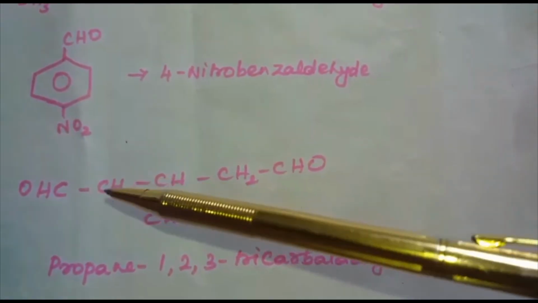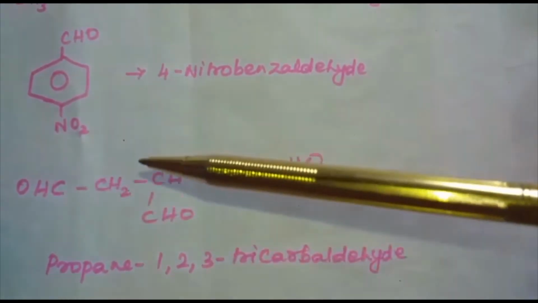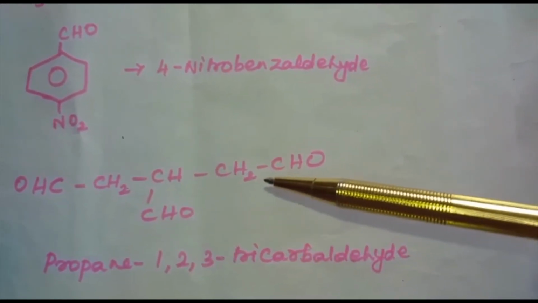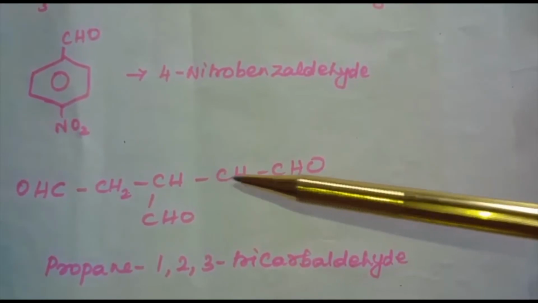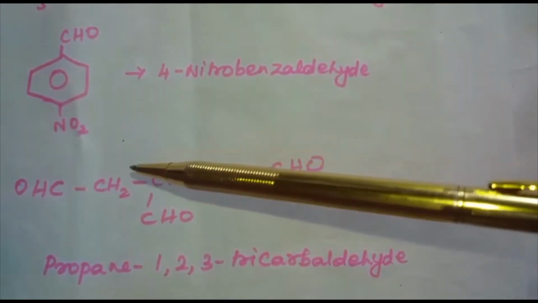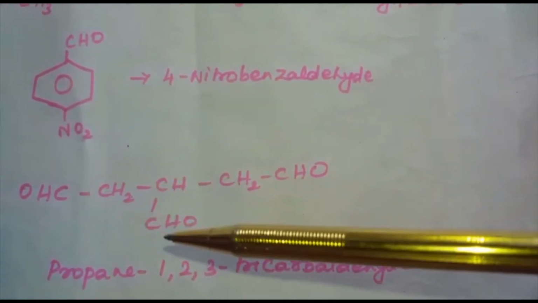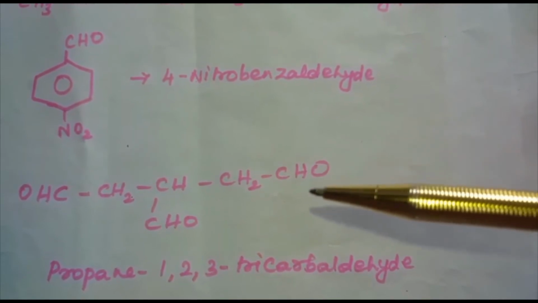And here if you see CH2, here one hydrogen is replaced by a CHO group. Here also one hydrogen is replaced by a CHO group. Here also one hydrogen is replaced by a CHO group. So what is the name of the compound? What is the parent alkane? That is propane. Propane-1,2,3-tricarbaldehyde.